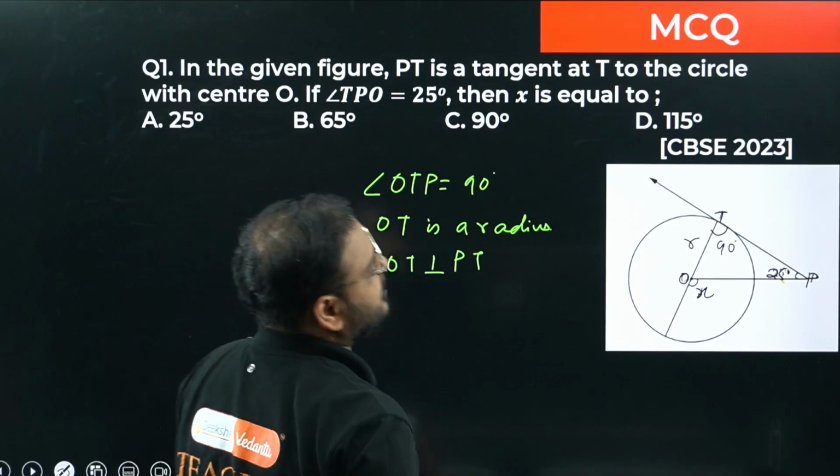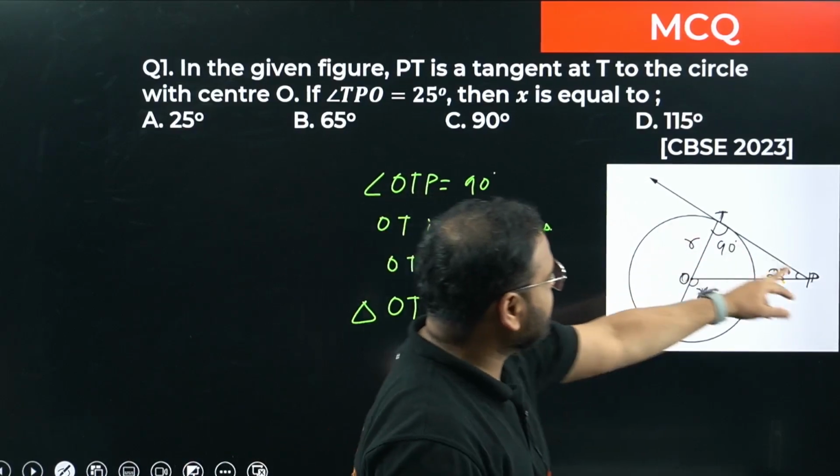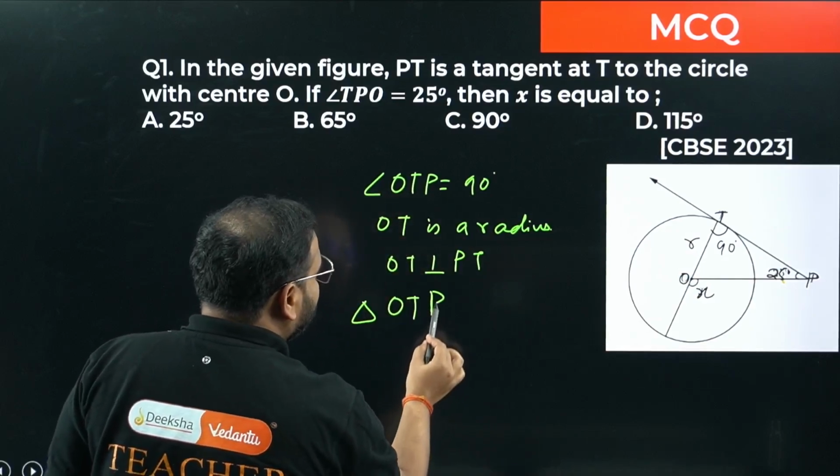Sir, OTP never shares, sir. No problem. We are not sharing. We are just proving something. Please check. Triangle OTP, right? A weird name for a figure, but we are getting it.